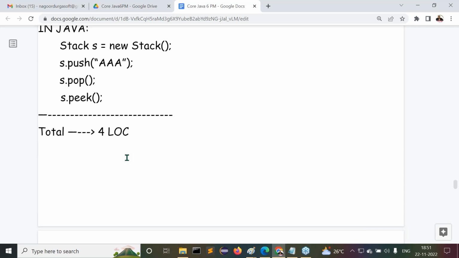Now tell me, in which programming language is a lesser number of instructions needed? Java. In Java, less number of instructions are needed. In which programming language are more instructions needed?